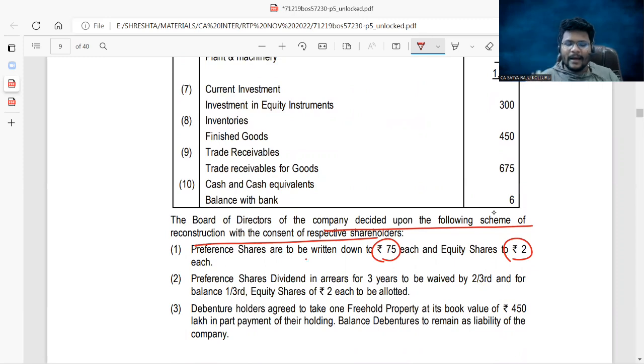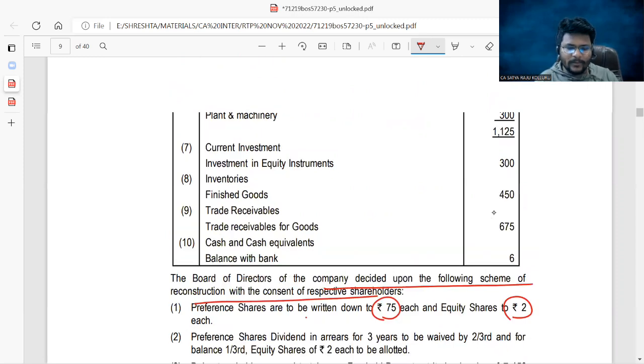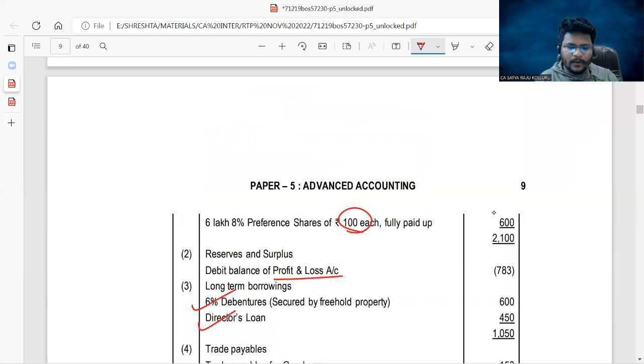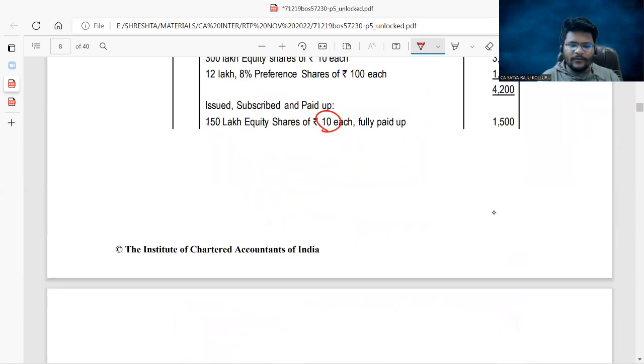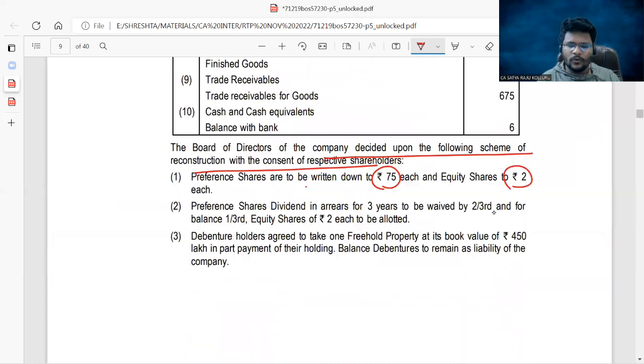Reconstruction account or capital reduction account, 75% multiplied with 6 lakhs. To preference share capital, 6 lakhs multiplied with 25%. In the same manner, equity share capital account at R, the total face value, to capital reduction. How many equity shares? 150 lakh into 8. To equity share capital, 150 lakh into 2 rupees. Hope you are following the things.